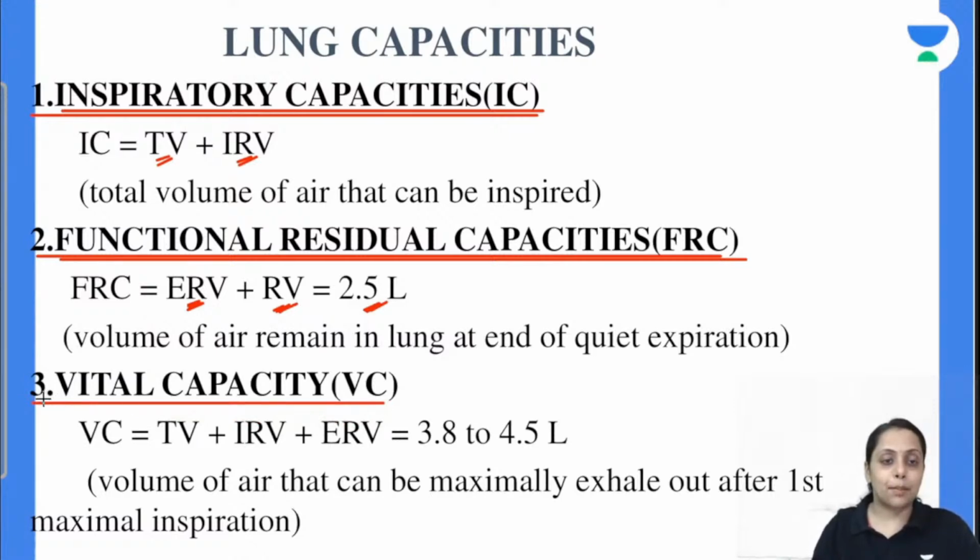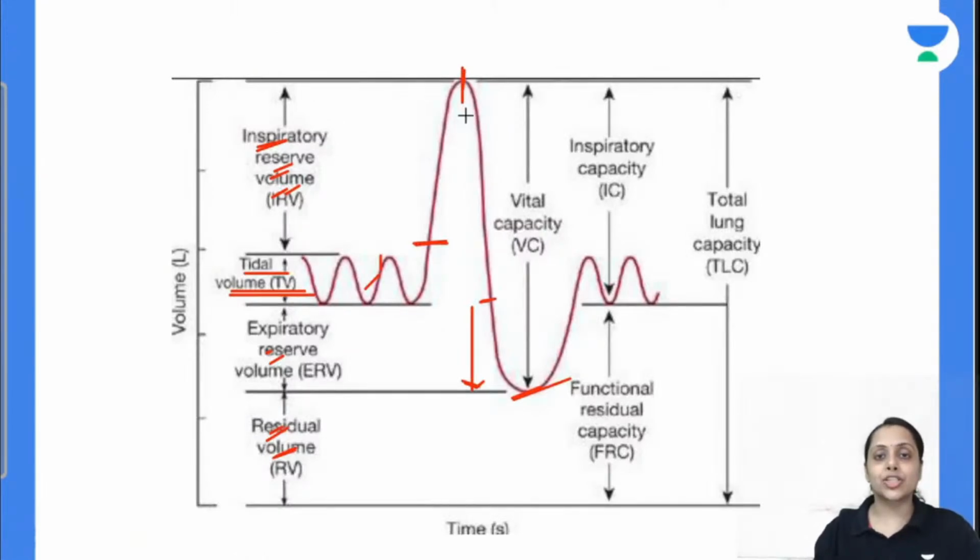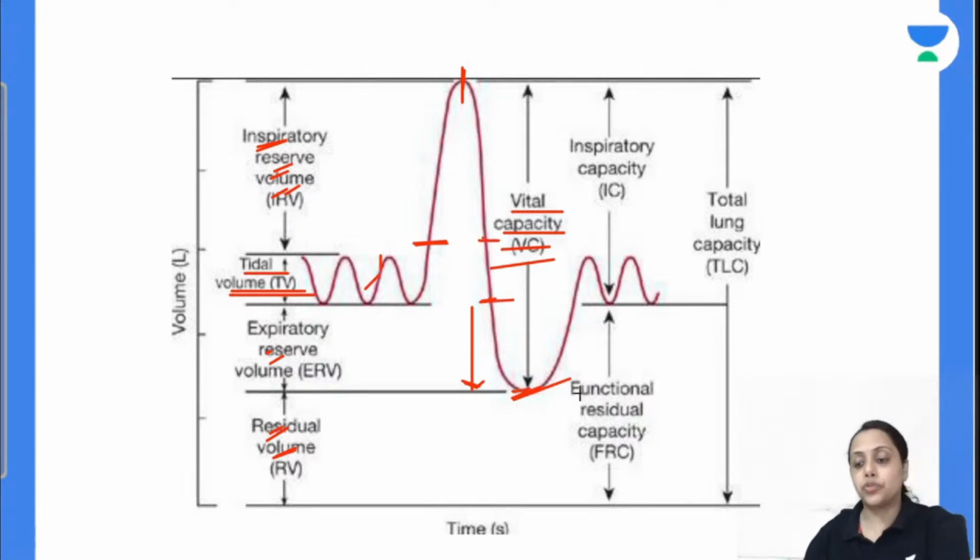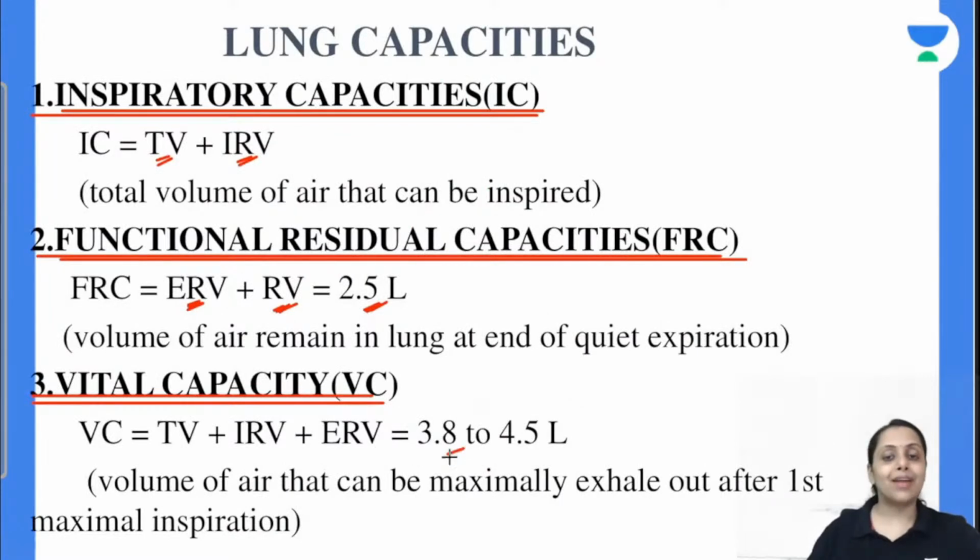Next is the vital capacity. Vital capacity क्या होता है? The volume of air that we can maximally exhale out after maximal inspiration. So maximal inspiration के बाद हम यहाँ पहुँच गए. Maximal inspiration के बाद हम जो maximally exhale out कर सकते हैं, that is inspiratory reserve volume plus tidal volume plus expiratory reserve volume. So this is our vital capacity. Is this clear? So vital capacity is a summation of inspiratory reserve volume, tidal volume and expiratory reserve volume. So its normal value is 3.8 to 4.5 liter.